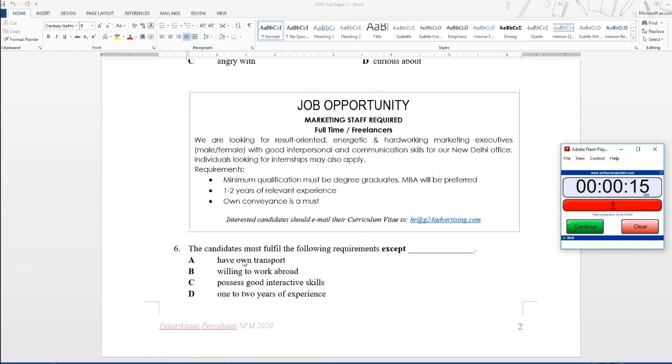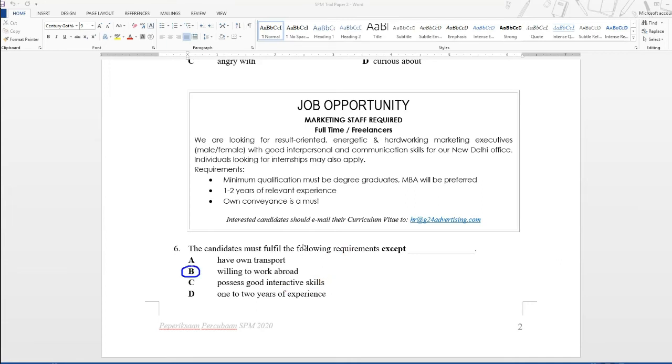Number 6, what is the answer? If you answered B, willing to work abroad, then you're correct. Why is the answer for question 6 B? Let's look at all the options. A, have own transport. Where can you find this answer? The hint is here. Own conveyance is a must. So this tells you that the candidate must have their own transport.